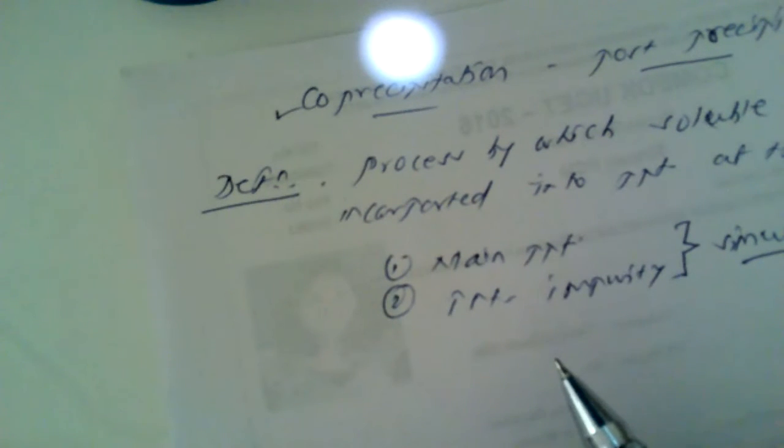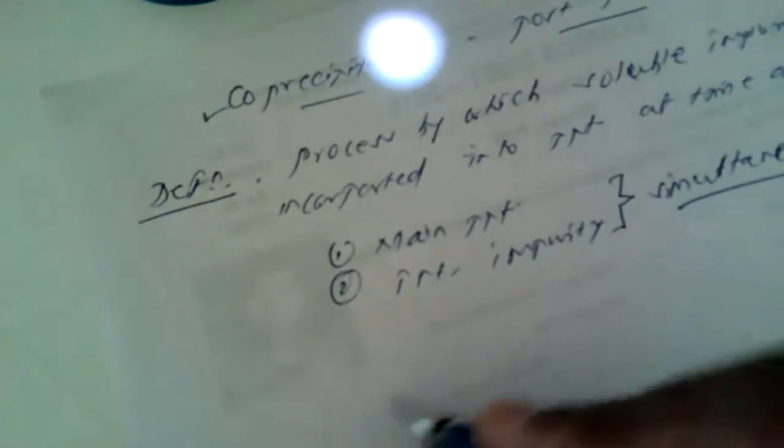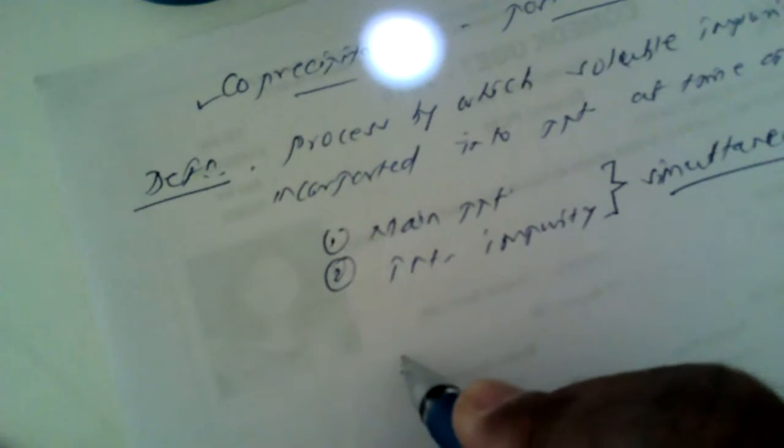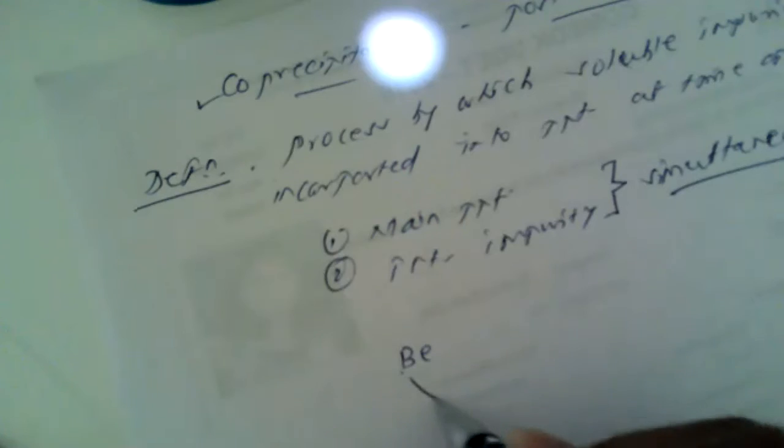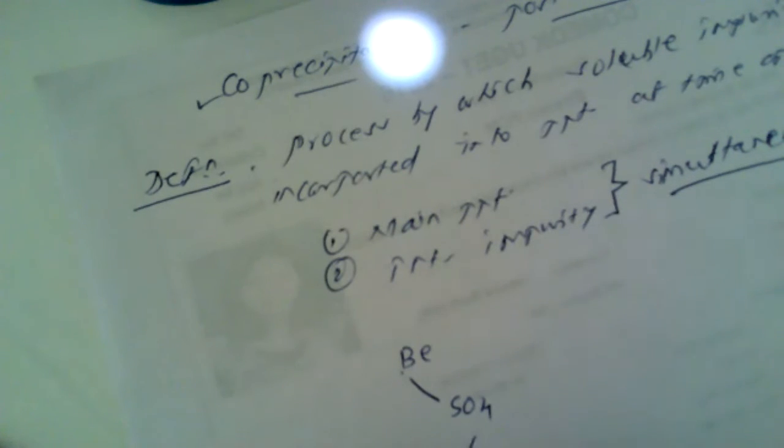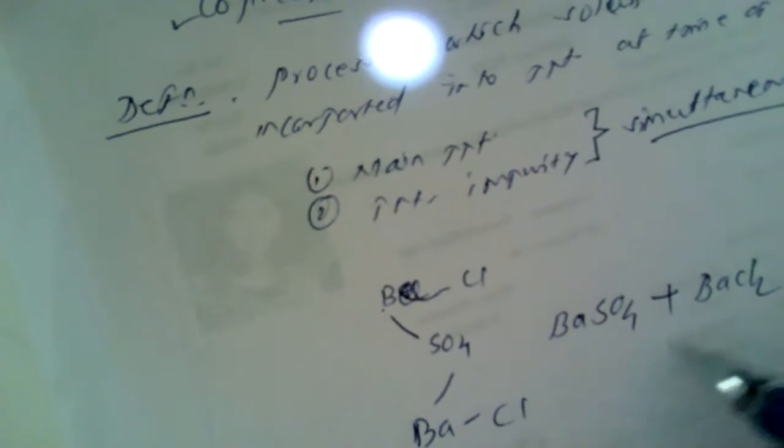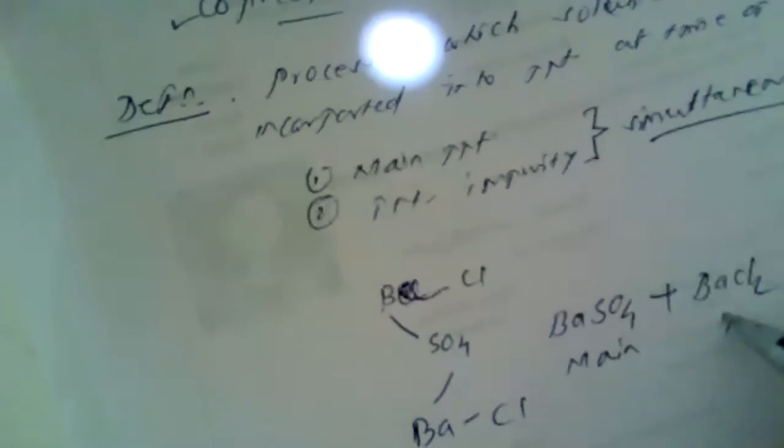But here if we see an example, this is barium sulfate, which is a main precipitate. During the formation of this barium sulfate, if chloride impurities are also there, then along with our main precipitate barium sulfate, the impurities also get precipitated. So this is the main precipitate, and these are the soluble impurities.